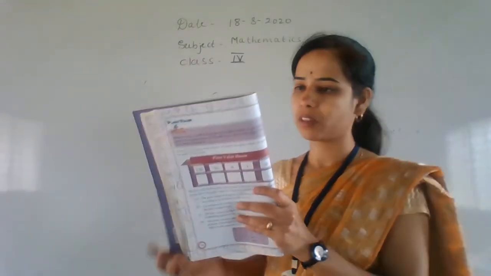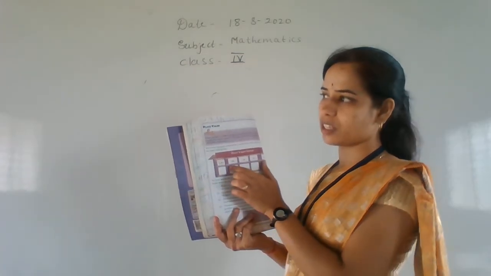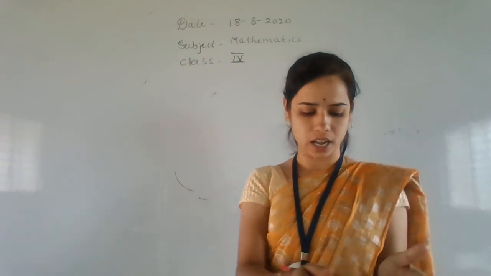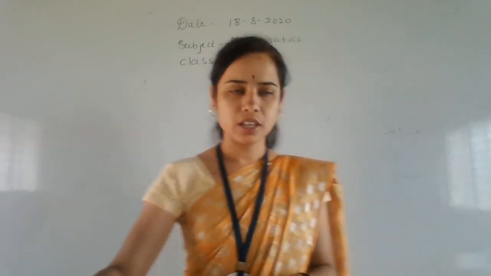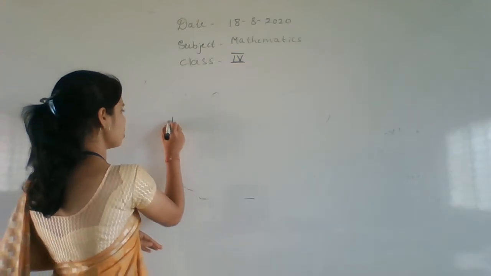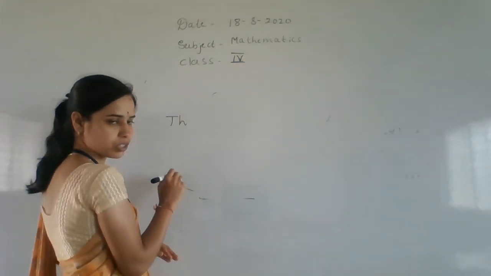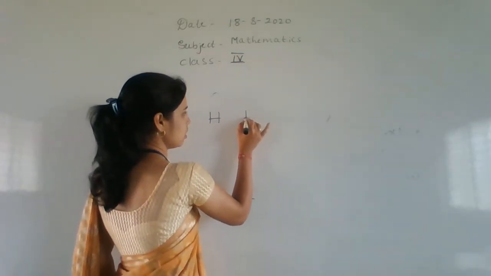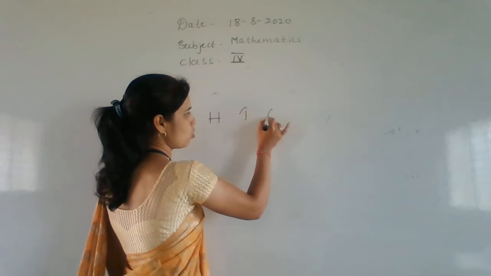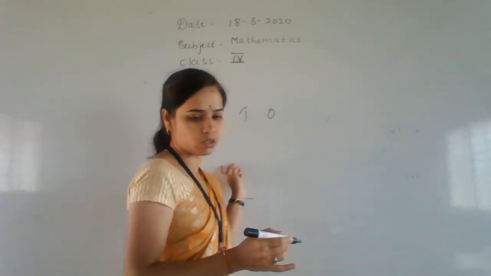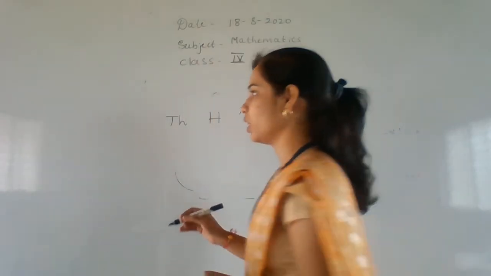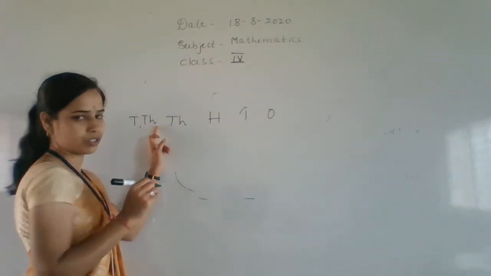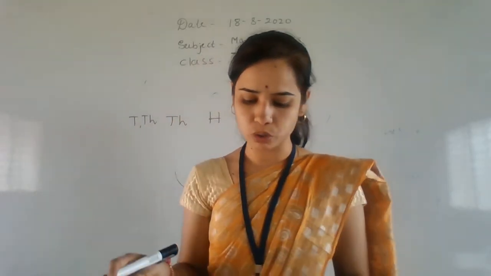See here, children. It's a chart about the place value and face value, as I told you about all this. H stands for what, children? Sorry, TH stands for what? 1000. Okay. H stands for 100. Next, T stands for tens. O stands for ones or unit place. Then this TTH stands for what? 10,000.